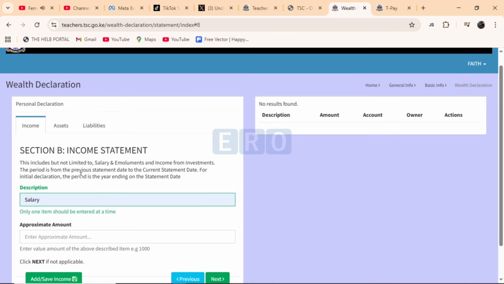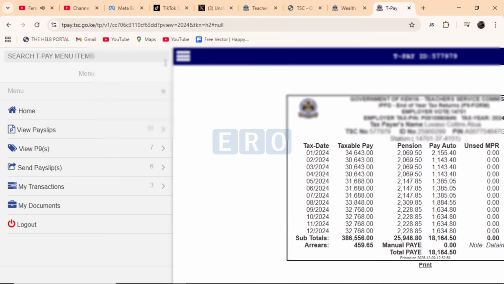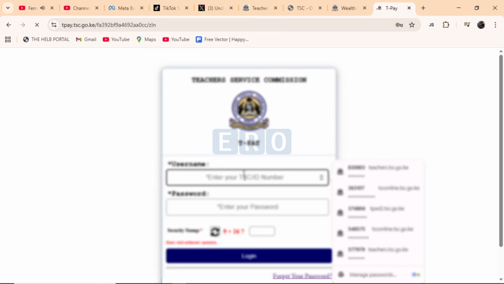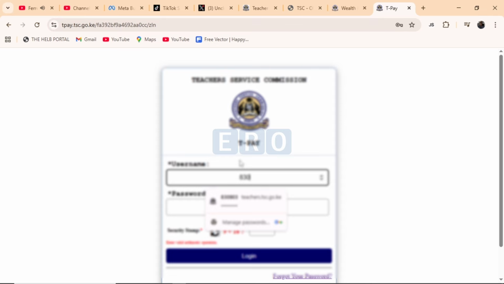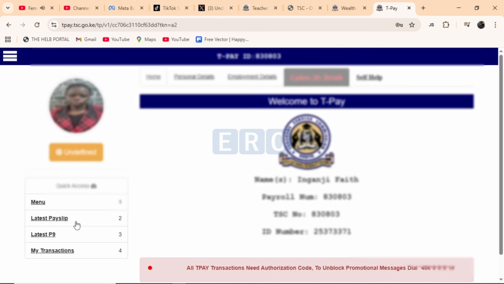Okay, so we will need the help of the TPay portal. So we are going to log into TPay. So I log out of this and quickly log in. Just use the TSC number and the password for the payslip. Here we are interested in the P9 form and at some point the payslip. So we will quickly log in, and after logging in, I want you now to hover on and come and click on latest P9 form, and it is going to load.